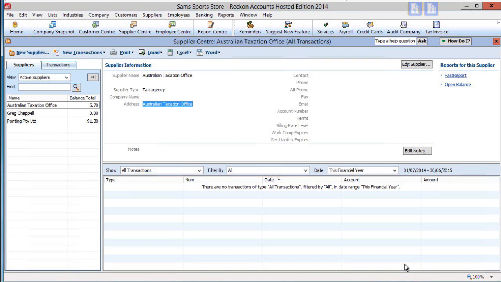If you have further bills to create, click on Save and New. Otherwise, click on Save and Close.